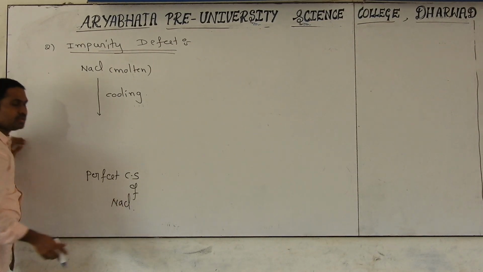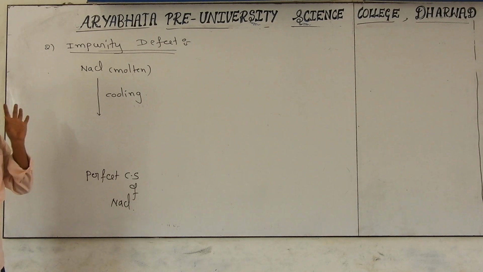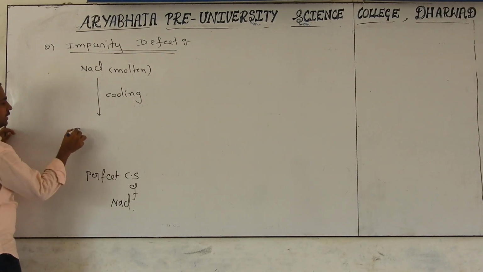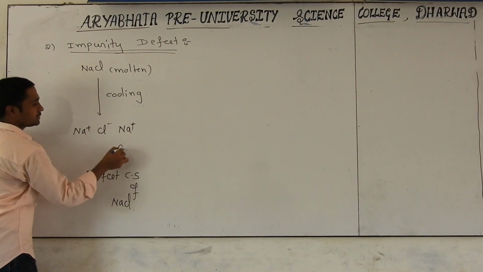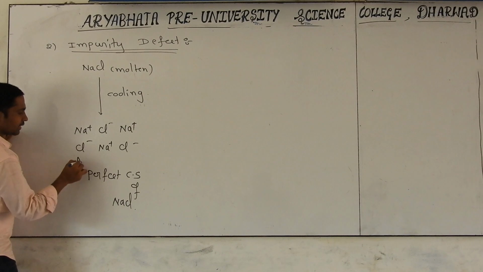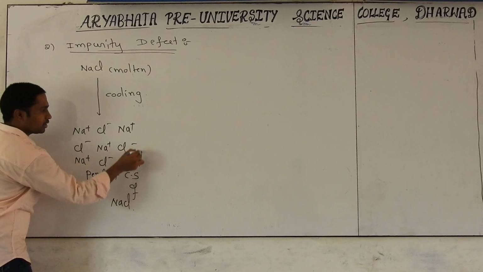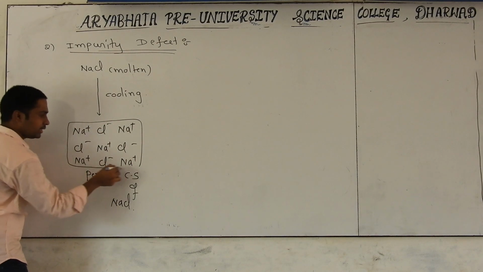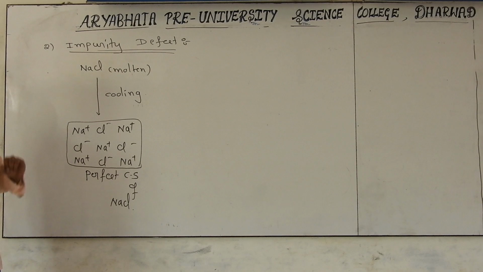There is no problem in the arrangement of the constituent particles. A highly orderly arrangement: Na+ Cl-, Na+ Cl-, Na+ Cl-, like that. What happened here? The constituent particles are in a highly orderly arrangement.